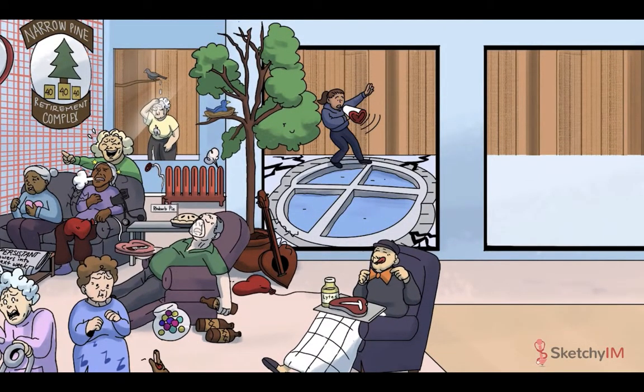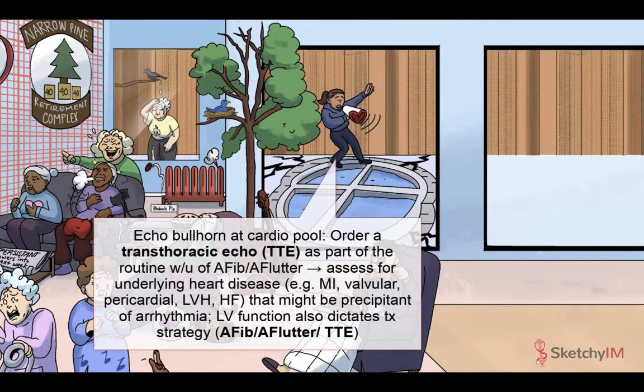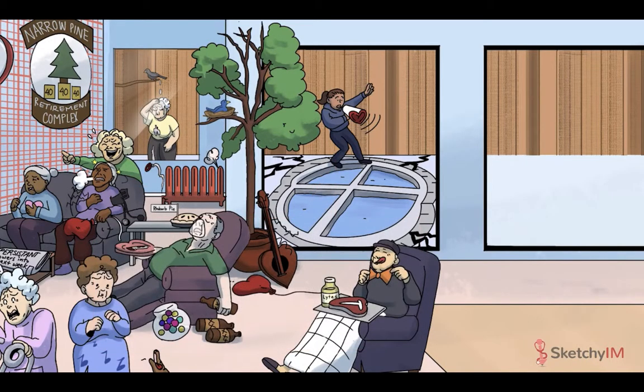Outside at the cardio pool, I want to briefly mention transthoracic echocardiogram, an important part of the routine workup of a patient with AFib or aflutter. Notice that around the group exercise instructor yelling through the echo horn, we've drawn cracks in the pavement. A little reminder to look for evidence of underlying heart disease, such as prior MI, valvular disease, pericardial disease, left ventricular hypertrophy, or heart failure, that may have predisposed the patient to AFib. Left ventricular function also dictates the treatment strategy. A patient with systolic dysfunction will probably need a beta blocker to improve survival, along with digoxin for symptom control. We'll bring this up again in our treatment video.